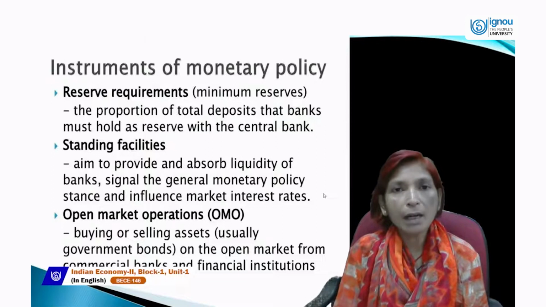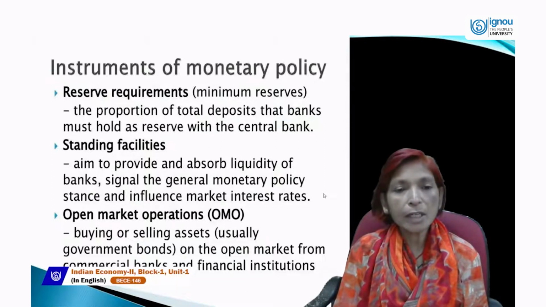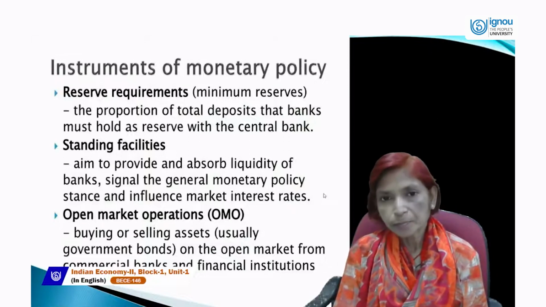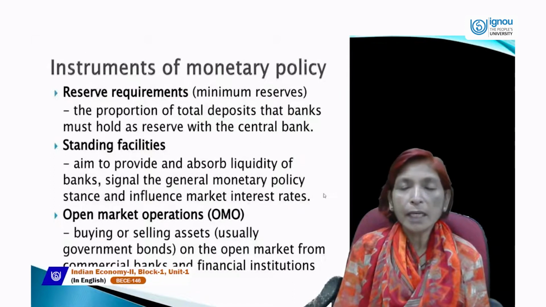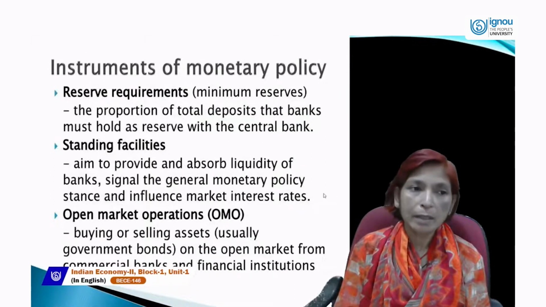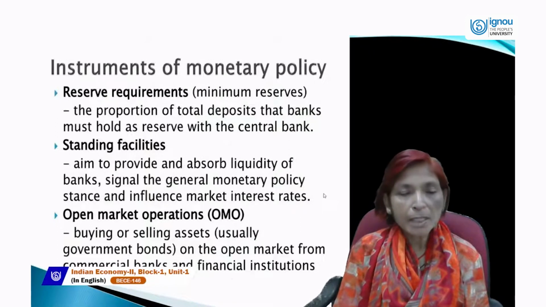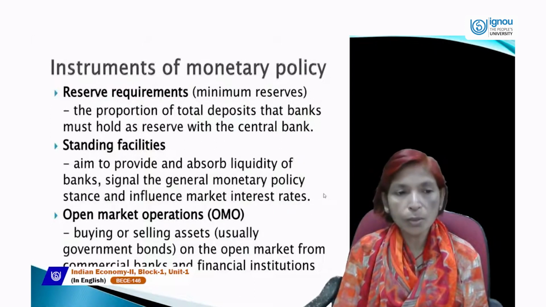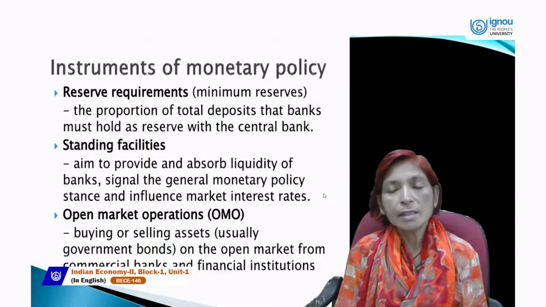That is called CRR. It means each and every commercial bank has to keep some amount of their deposited money with RBI, and then they can provide loans and advance facilities to the public. So reserve requirements are called minimum reserves or cash reserves, the proportion of total deposits that banks must hold as reserves with the central bank.